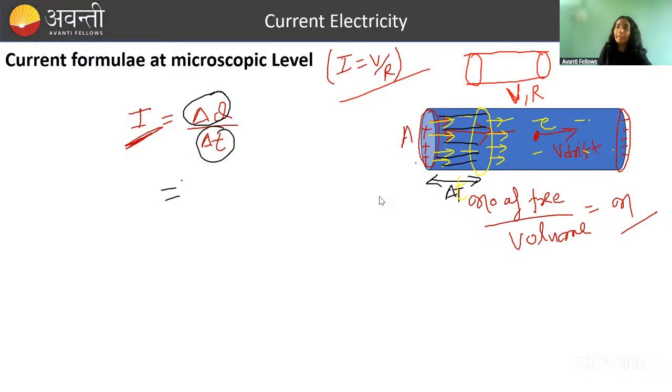Now what will be delta q? Here the area of cross section is A. Let's say this length is very small, delta x. So what is the volume of this region? How much will it be? Anybody? What is the volume of this region?